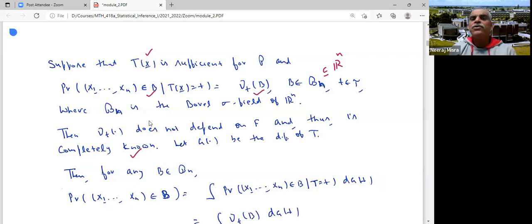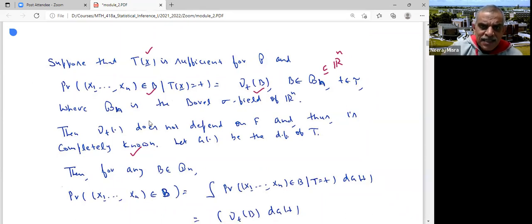I completely know nu_t(B) because I know the conditional distribution of X1, X2, ..., Xn given T. If you know the conditional distribution completely, you can generate samples from it on the computer using pseudo random number generators, and then you can find out this probability. So nu_t(B) would be completely known to us, as it does not involve any unknown parameter.